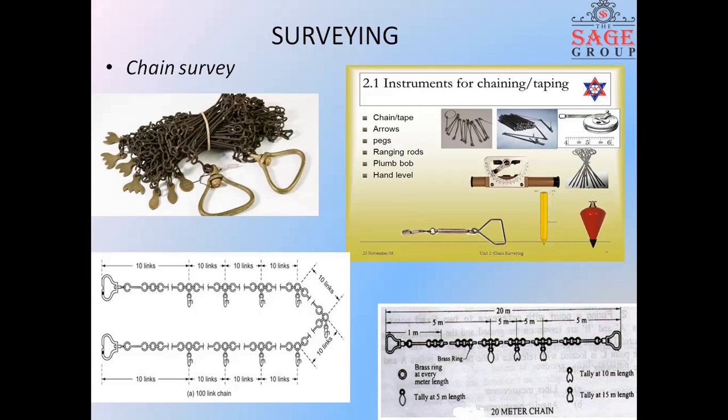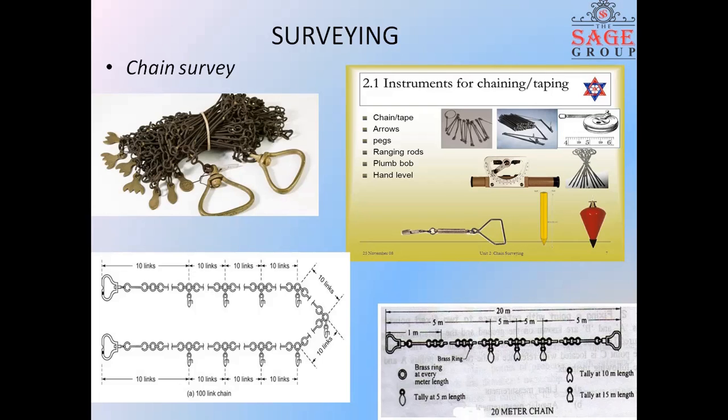Arrows are marked at the starting and at the ending of the chain, so that if we are measuring a longer distance, the number of chains can be counted easily by using the arrows. If we have counted 5 times and forget the counting, the arrows help us to get the exact result.